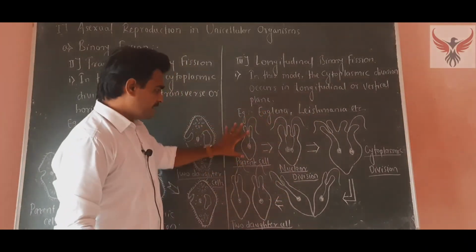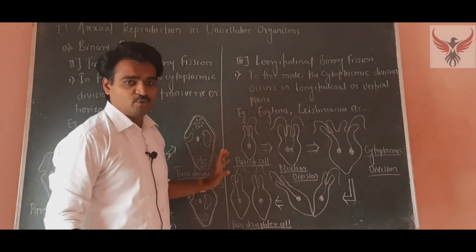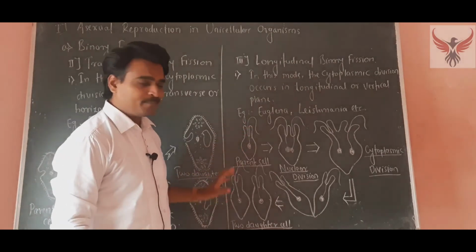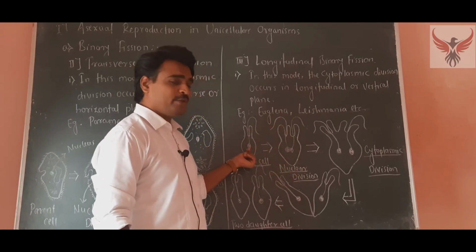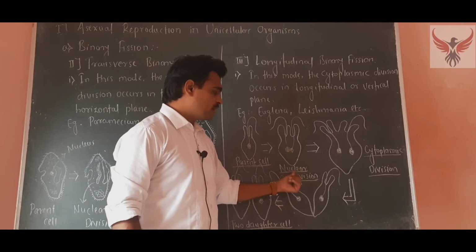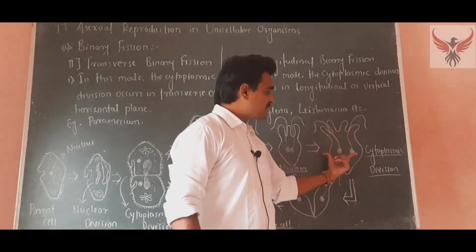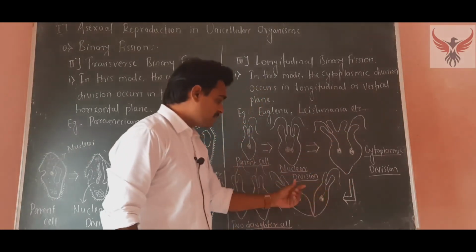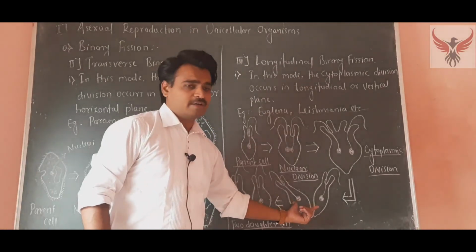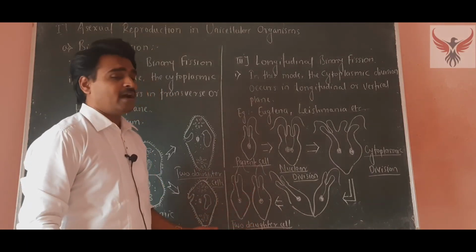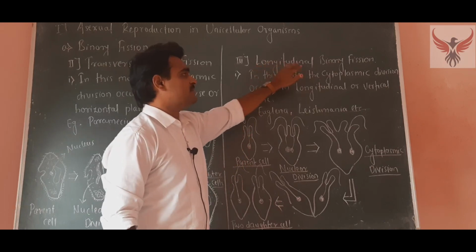Here we can see the diagrammatic representation of longitudinal binary fission in Euglena. This is the parent cell of Euglena. In the second step, we can see the nuclear division; this is the nucleus of Euglena. In the third step, along with nuclear division, cytoplasmic division also occurs. In the next step, there is complete division, and two daughter cells of Euglena are obtained. In this way, the diagrammatic representation of longitudinal binary fission is completed.